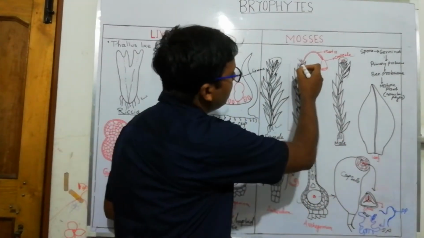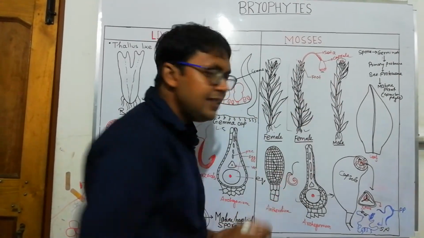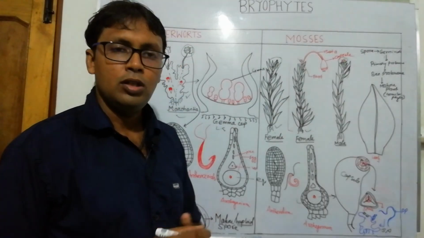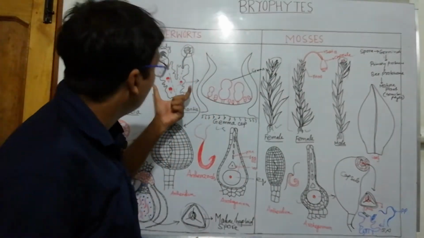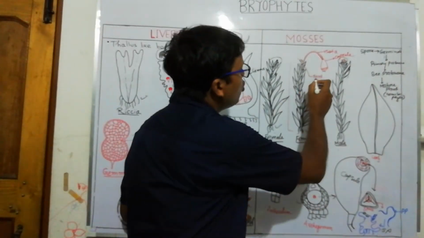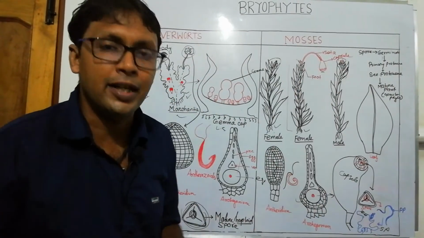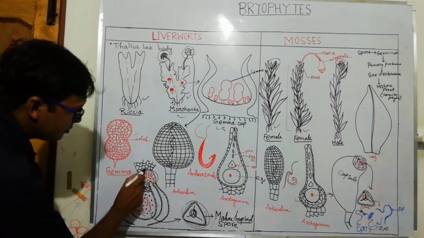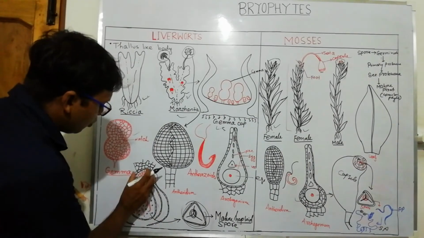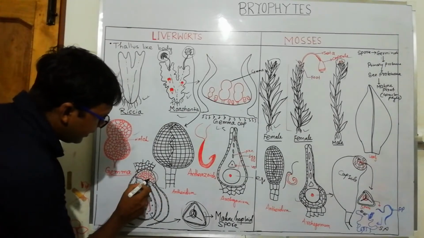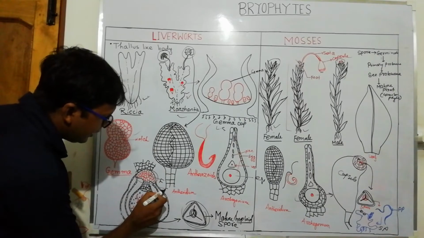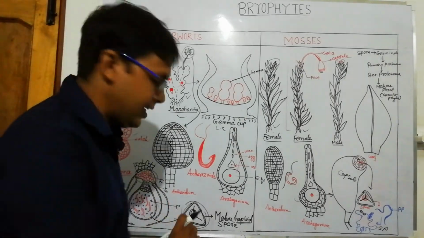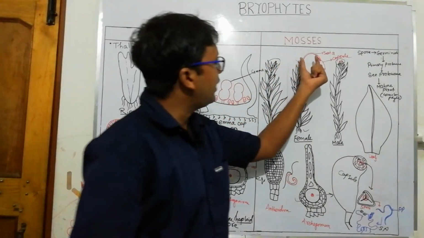The sporophytic body starts from here to here. It is projected outside the body, and it is a larger structure than that of liverworts. In liverworts the foot was not prominent, the seta was very small, and the foot and seta were compressed, but here the foot and seta are elongated.